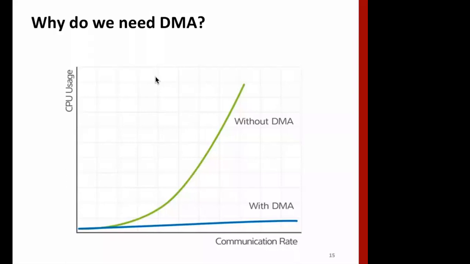Now, if we increase the communication rate, we can see how much CPU time is used when we are using DMA versus non-DMA. As the data transfer gets larger, with a bigger block size or page size, we can see a significant part of CPU time goes if we are not using DMA.